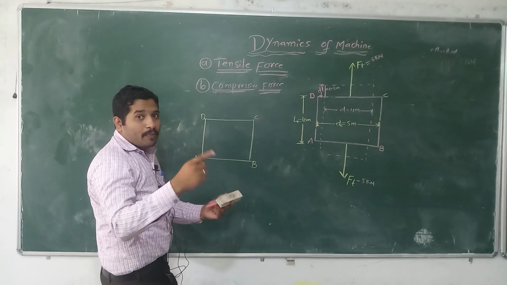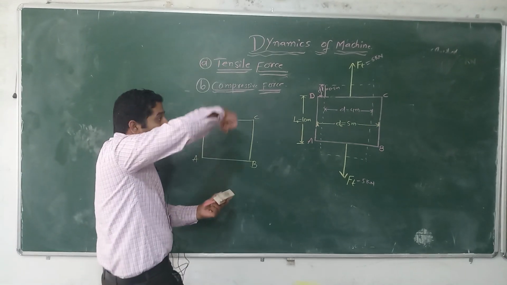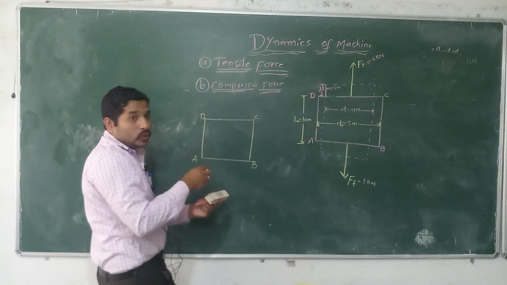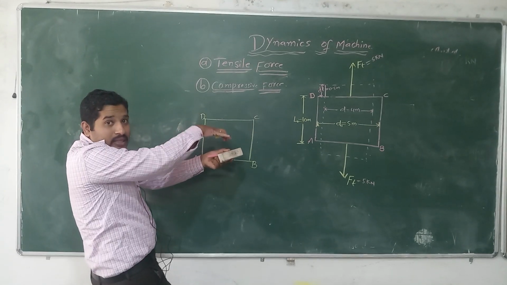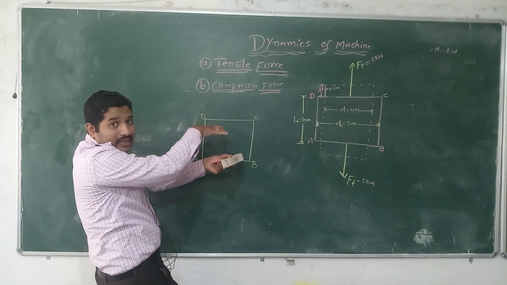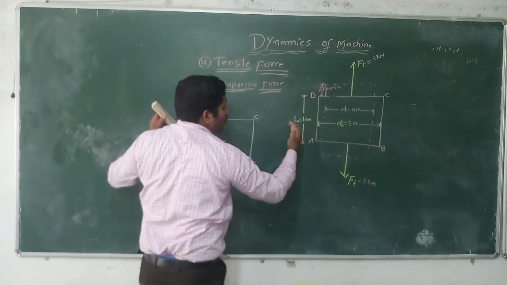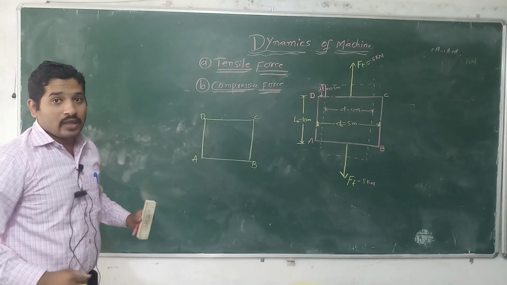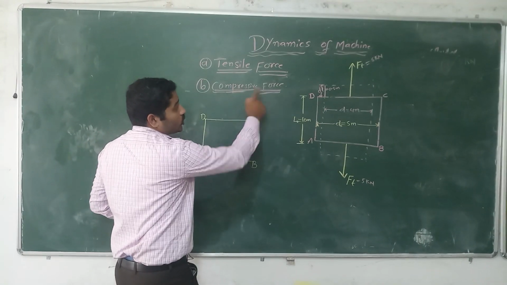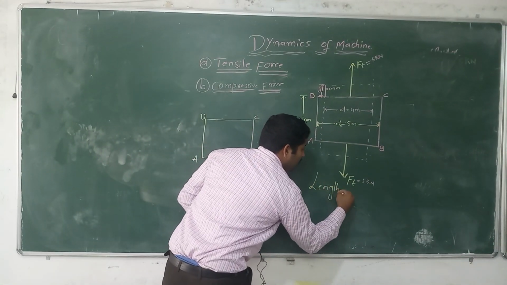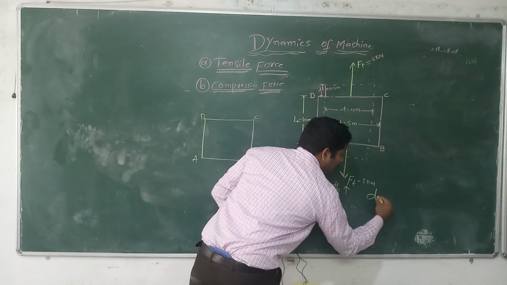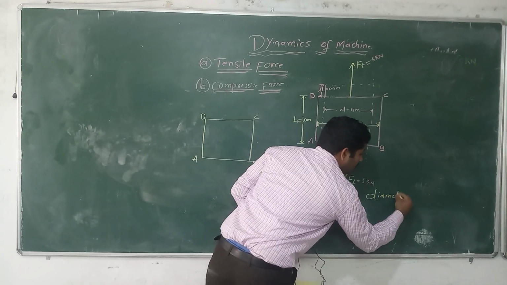When two equal and opposite forces are applied on a body, the length of this body will decrease and the diameter of this body will increase due to the applied compressive force. Here length decreases and diameter increases.